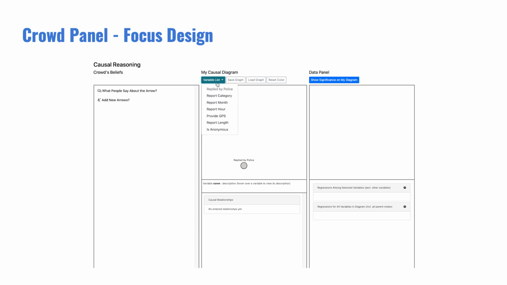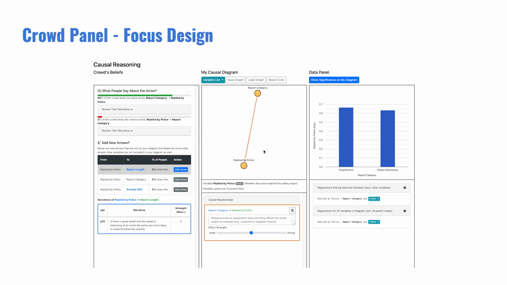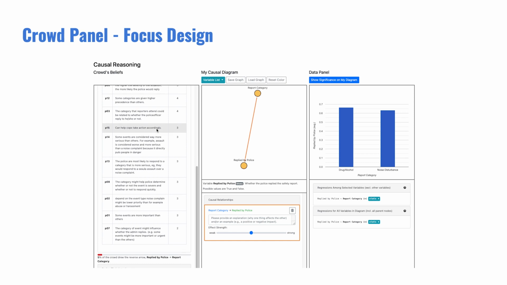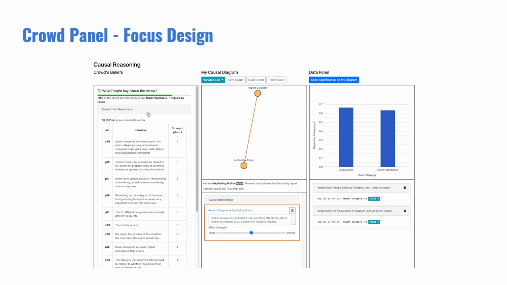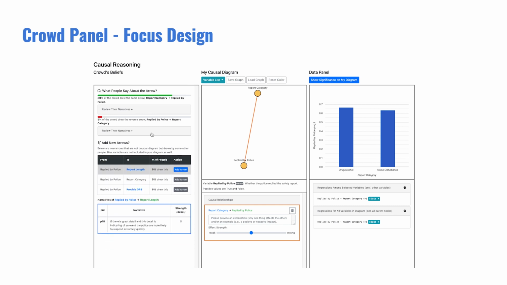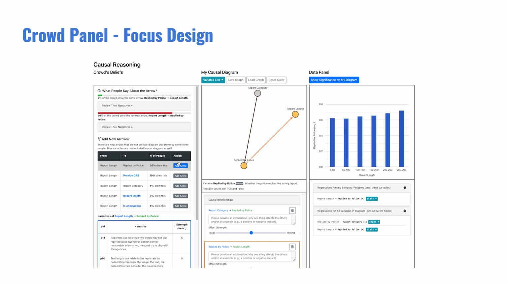Instead of directly showing the overview of the crowd's beliefs, the system only shows the relevant information when the user is focusing on a relationship. For example, when the user draws an arrow, the system will show how many people in the crowd also drew this arrow, and how many drew the reversed one. In addition, the system provides more ideas from the crowd. The listed arrows down here are the ones that are related to the current focus variable and not appearing in the user's own diagram yet. This feature is designed to help users expand their diagrams.